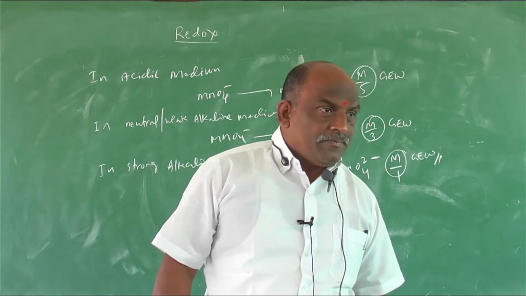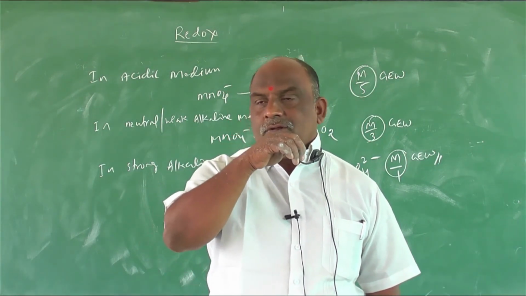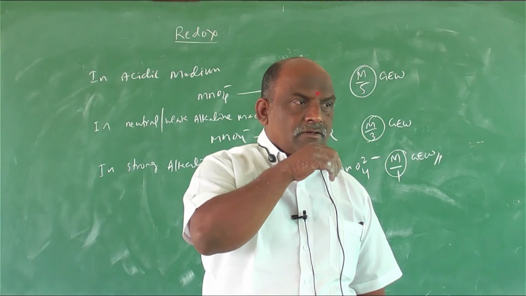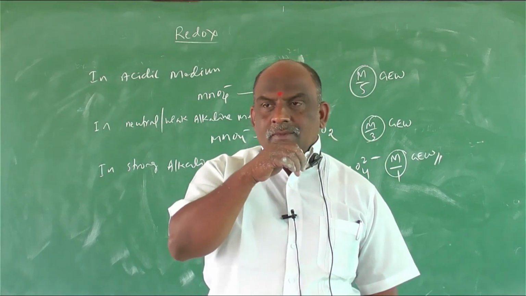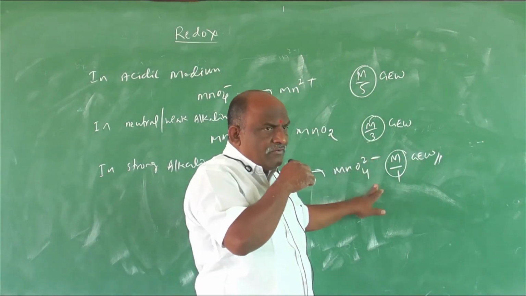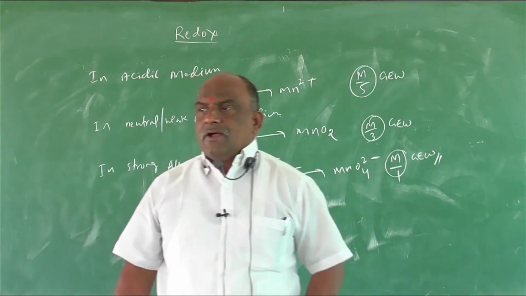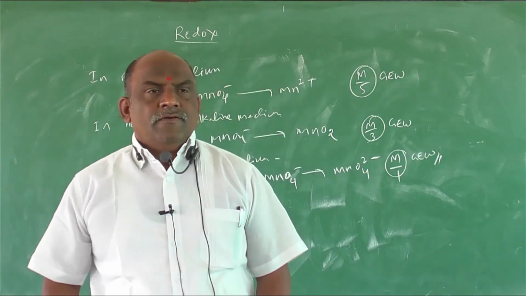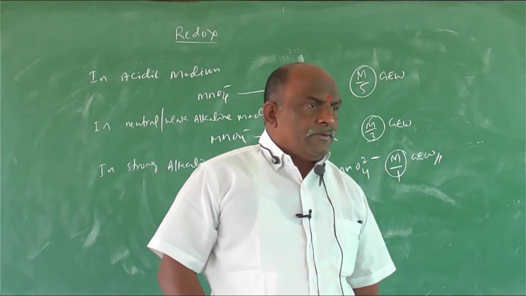Note down: GMW of KMnO4 is 158. If you don't know the gram molecular weight, how to calculate? 158 by 5, 158 by 3, 158 by 1. Understand?